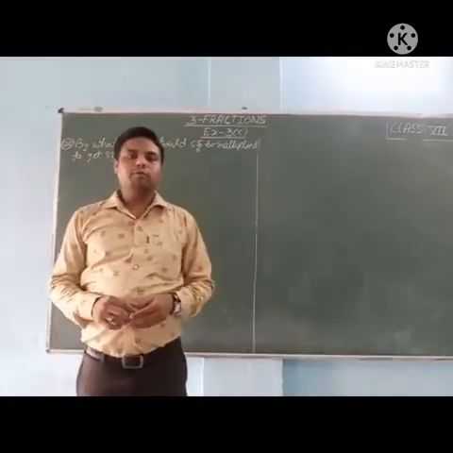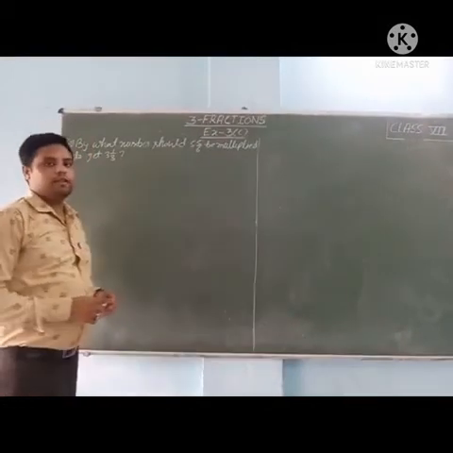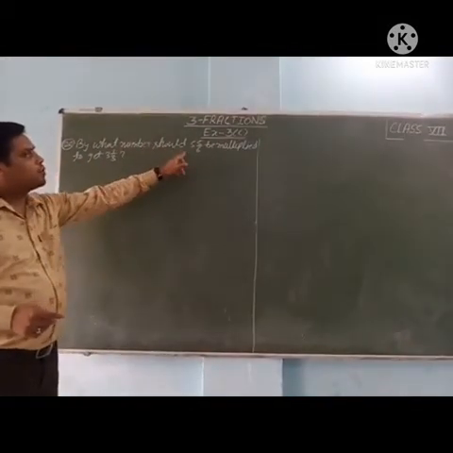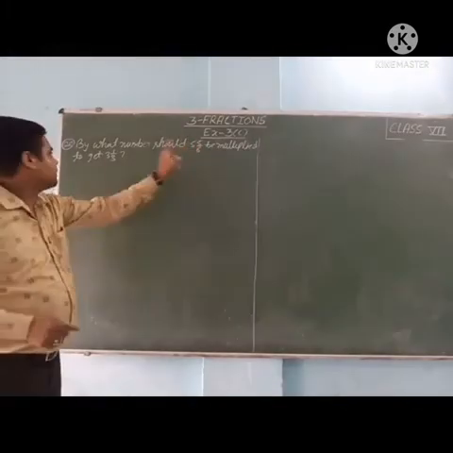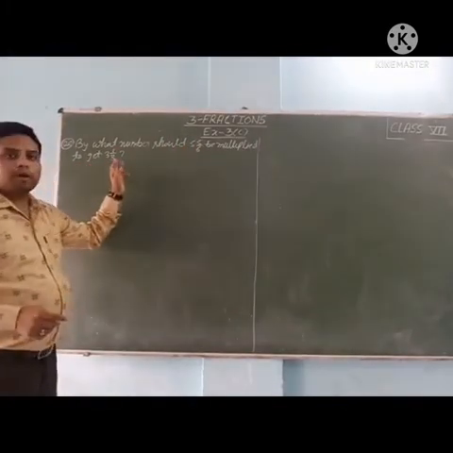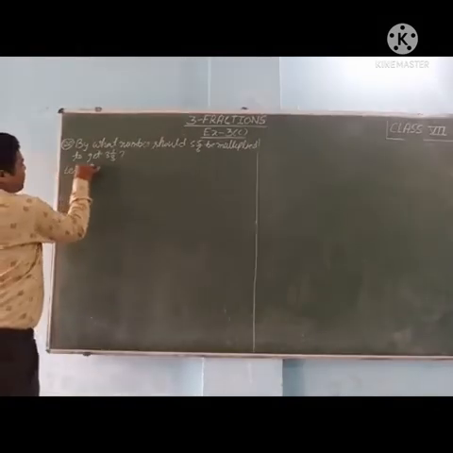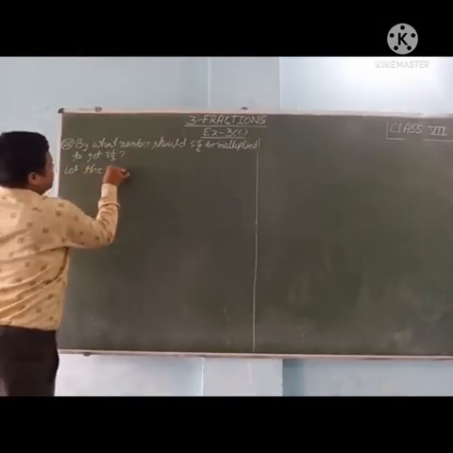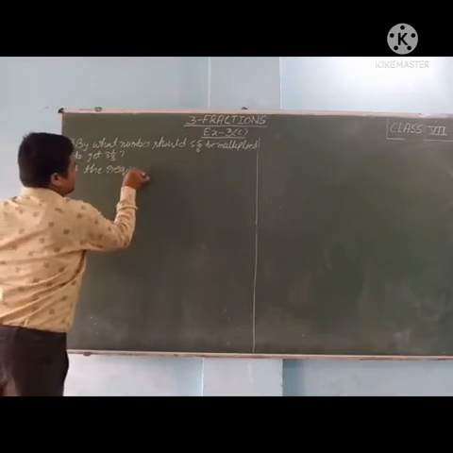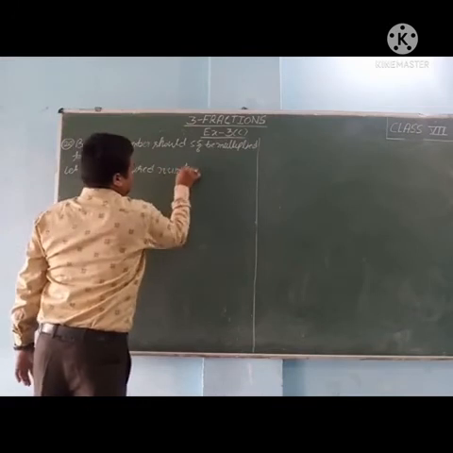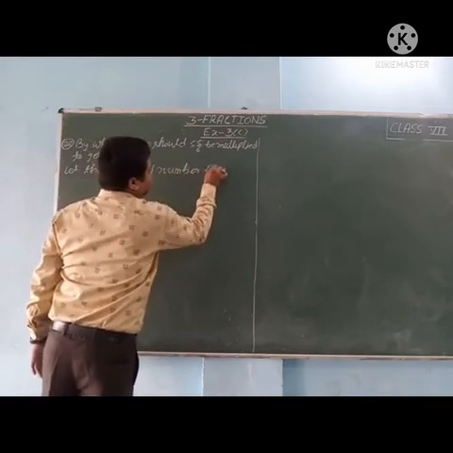Now students, move to the last sum of exercise 3C, that is 20. By what number should 5 whole 5 upon 6 be multiplied to get 3 whole 1 upon 3? So let the required number be x.